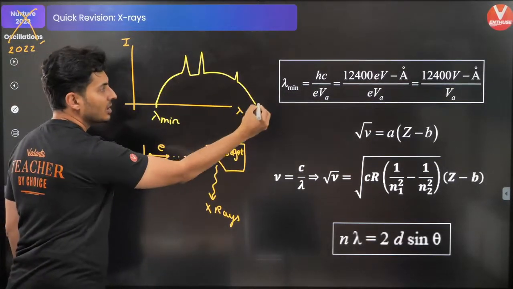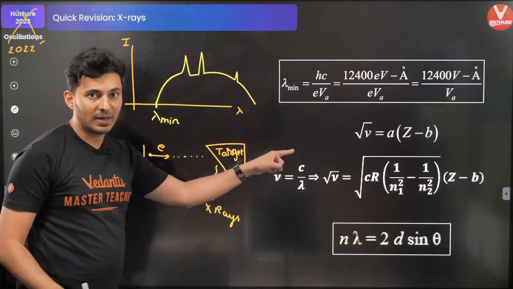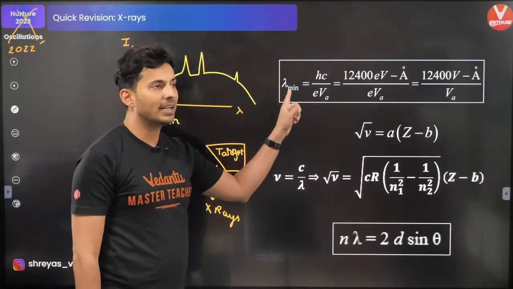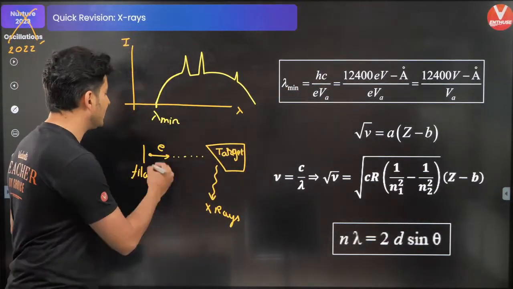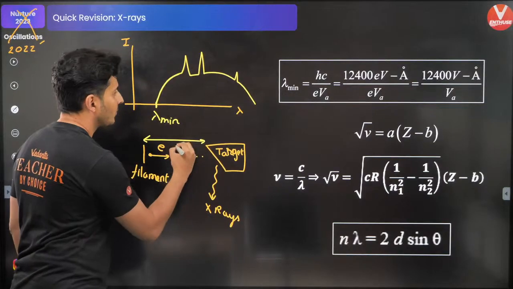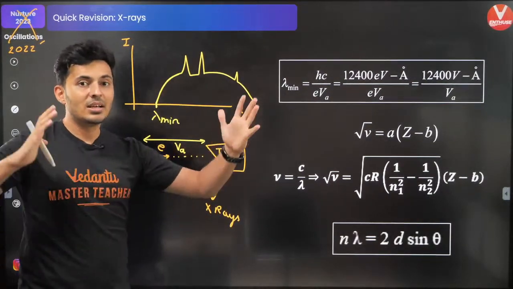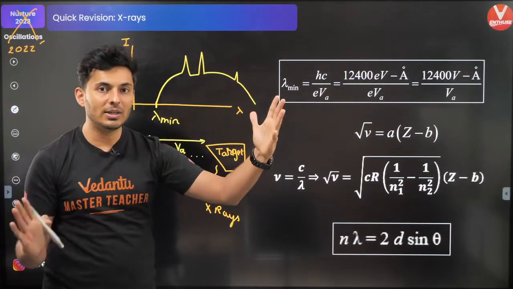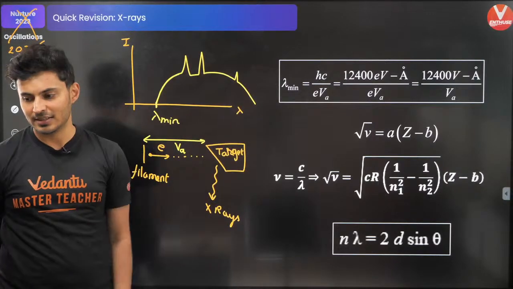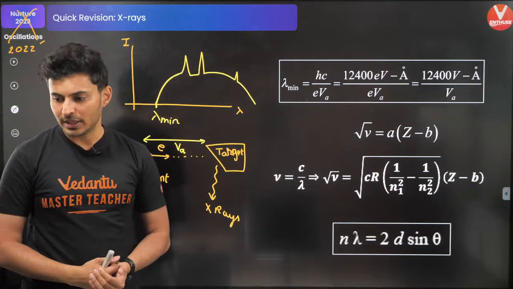This smooth part is called the continuous spectrum, and its minimum wavelength depends on the voltage of acceleration, the voltage with which you have accelerated the electron from the filament to the target before it hits it. Is that clear? Very good.